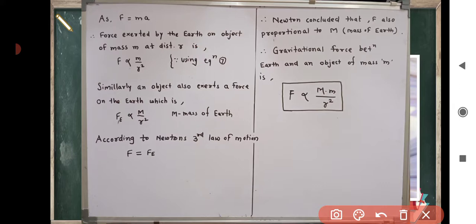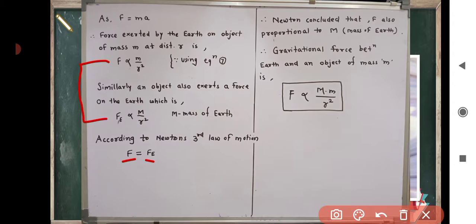According to Newton's third law of motion, both these forces, that is the force exerted by earth on the object, F, and the force exerted on the earth by the object, Fe, are equal in magnitude and opposite in direction.